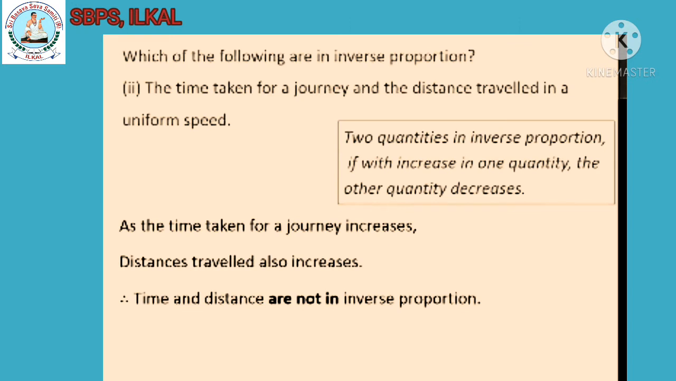Second, the time taken for a journey and the distance travelled at a uniform speed. Two quantities are in inverse proportion if with increase in one quantity, the other quantity decreases. As the time taken for a journey increases, distance travelled also increases. Therefore, time and distance are not in inverse proportion.